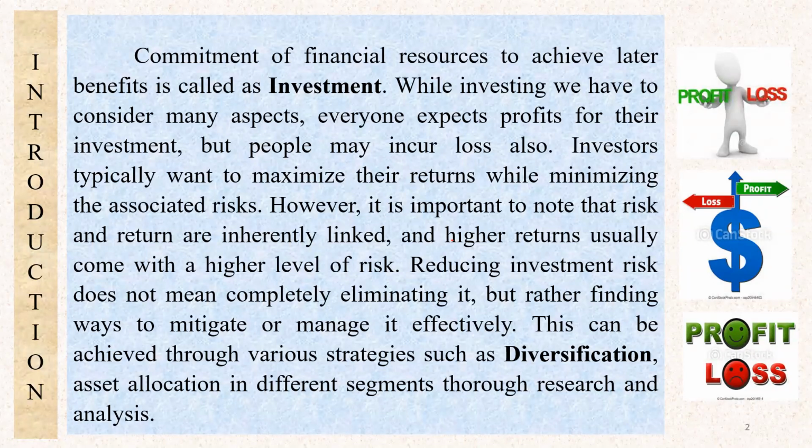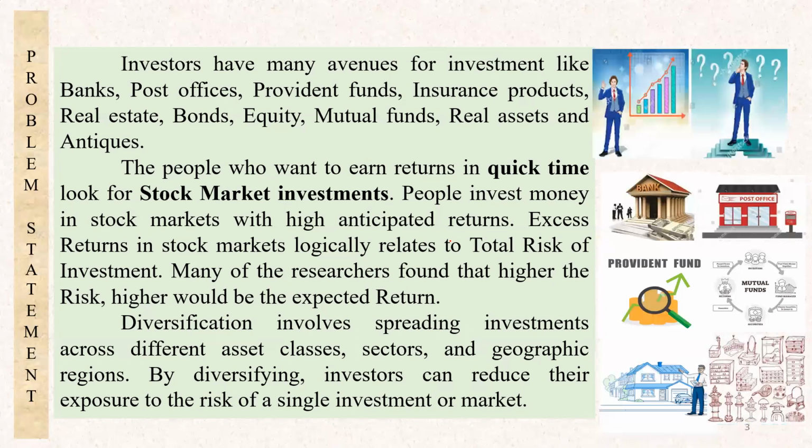In that case, we cannot reduce risk completely, but it can be managed or mitigated when we have a perfect plan. This can be done with the help of diversification or asset allocation in different segments through proper research and analysis. Usually investors have a lot of avenues for investment. Maybe they can go for banks, or post office, provident funds, insurance products, real estate, real assets, equity, mutual funds, and other antiques.